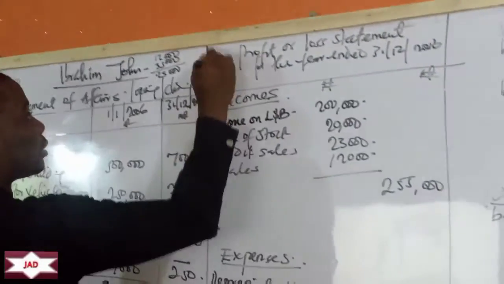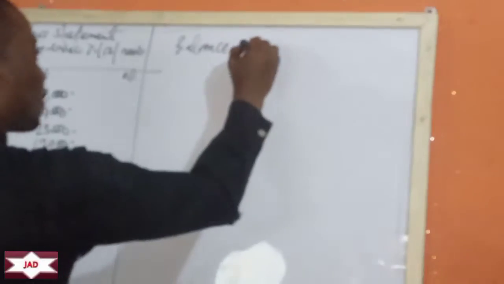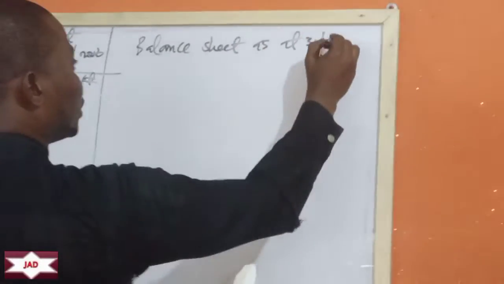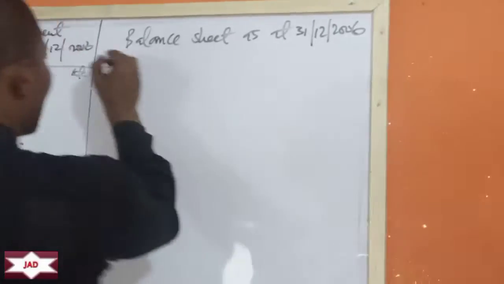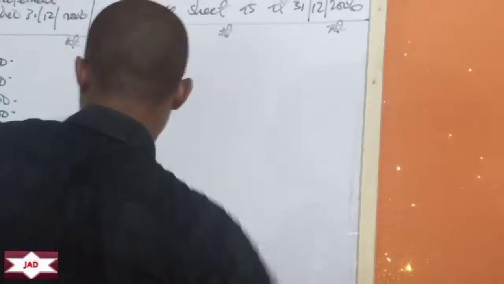So this is A. So this is what? B. So the requirement C, they say we should prepare balance sheets at that date. So this has to go off. So let's prepare a balance sheet. Balance sheet as at 31st December 2006. Let's use the vertical format.